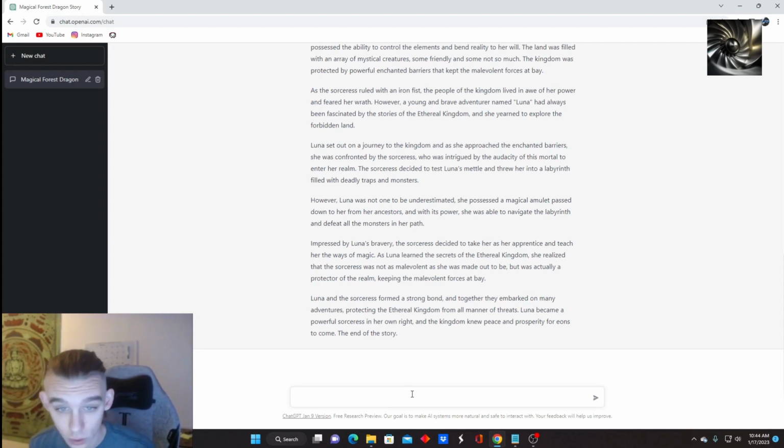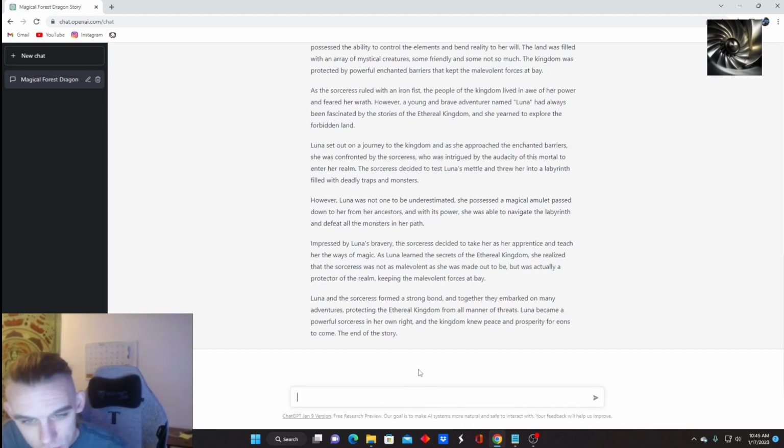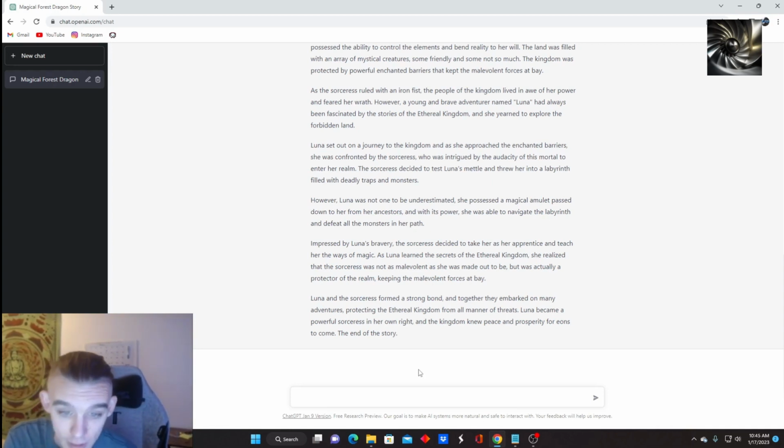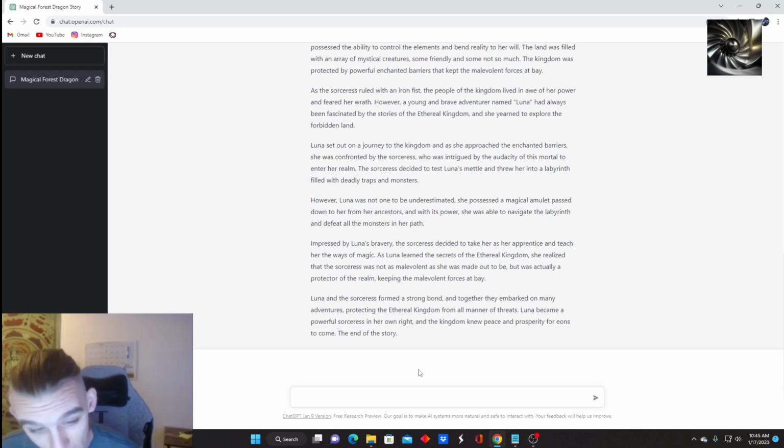However, Luna was not one to be underestimated. She possessed a magical amulet passed down to her from her ancestors, and with its power, she was able to navigate the labyrinth and defeat all the monsters in her path. Impressed by Luna's bravery, the sorceress decided to take her as her apprentice and teach her the ways of magic. As Luna learned the secrets of the Ethereal Kingdom, she realized that the sorceress was not as malevolent as she was made out to be, but was actually a protector of the realm, keeping the malevolent forces at bay.